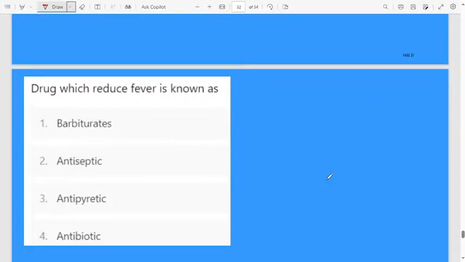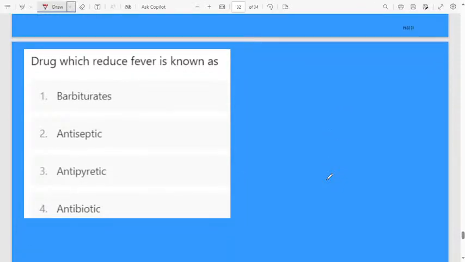Next, very important point. The drug which reduces fever is known as... normally we will take Dolo 650 to reduce fever. Then, the drug which reduces fever is known as: first option, barbiturates, second one, antiseptic, third option, antipyretic, fourth one is antibiotic.